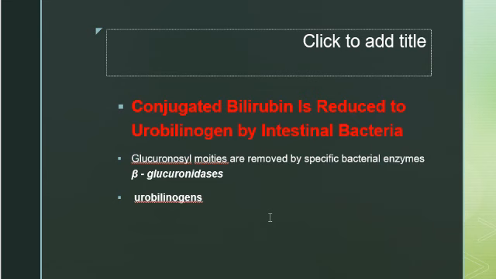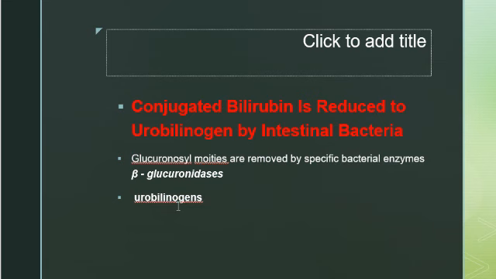Conjugated bilirubin is reduced to urobilinogen by the intestinal bacteria. When the conjugated bilirubin reaches the terminal ileum and the large intestine, the glucuronosyl moieties are removed by a specific bacterial enzyme called beta-glucuronidase. The subsequent reduction by the fecal flora forms a group of colorless tetrapyrroles. These are called urobilinogens.